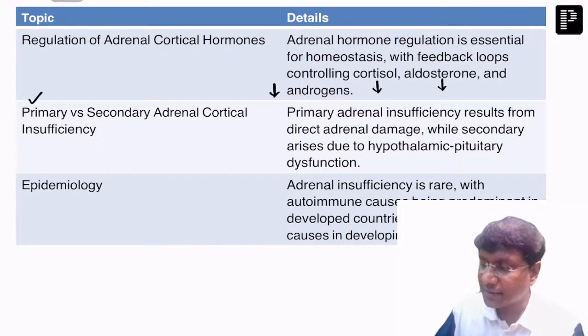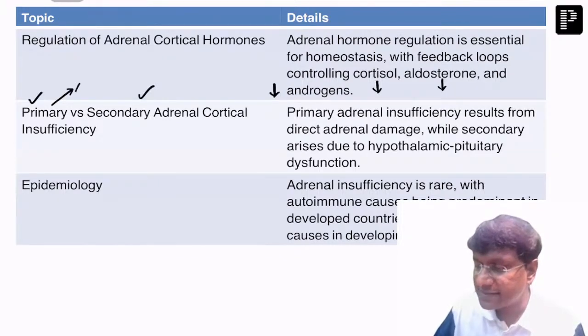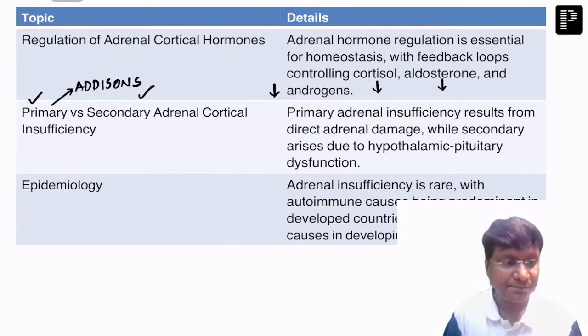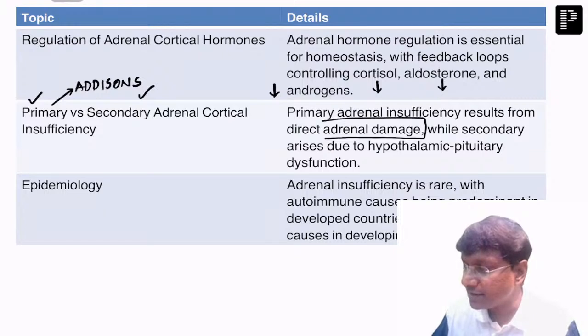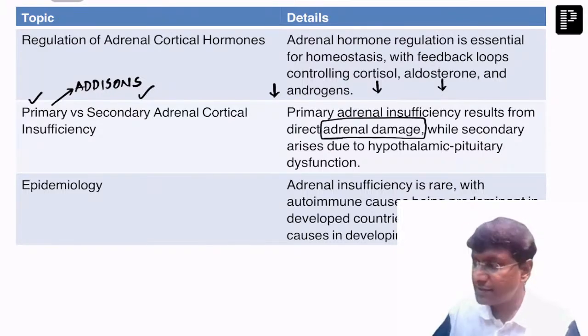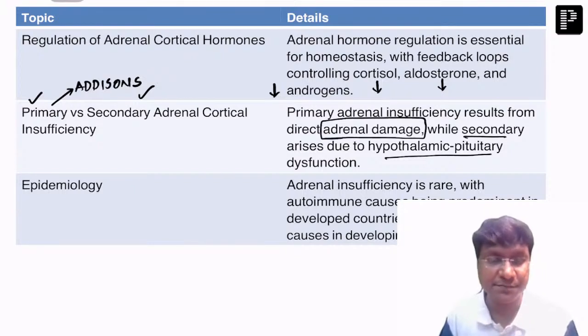And we have primary and secondary adrenocortical insufficiency. We use the word Addison's only for primary adrenocortical insufficiency. And the difference between primary and secondary is, in primary, there is damage to the adrenal gland, whereas in secondary, there is hypothalamo-pituitary dysfunction.